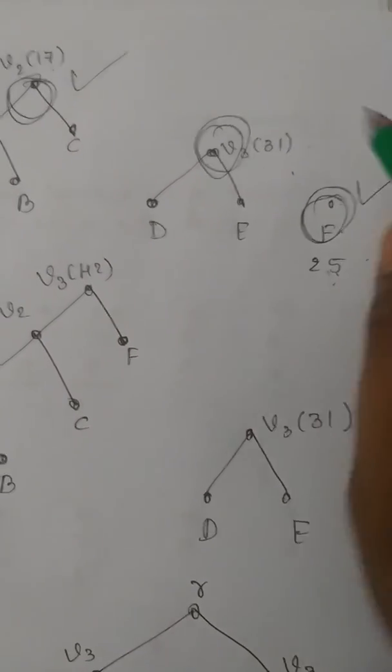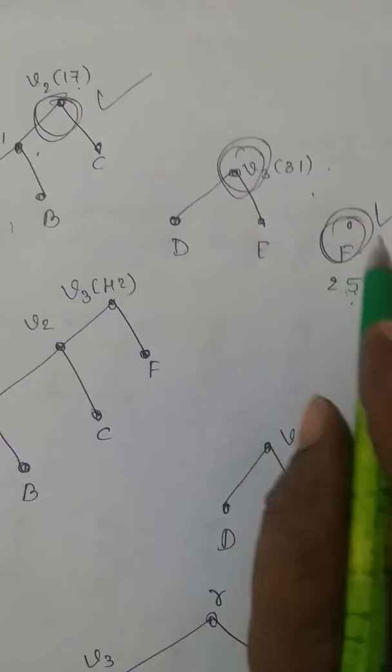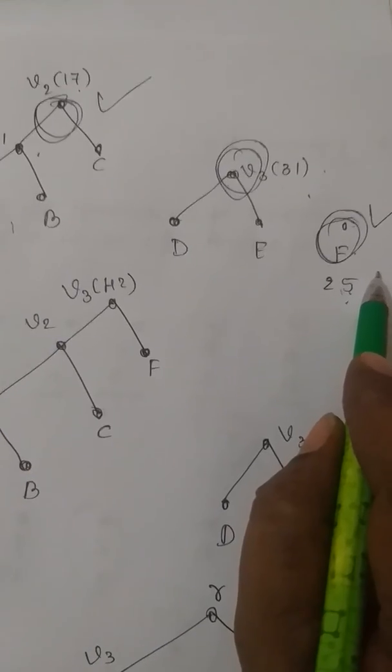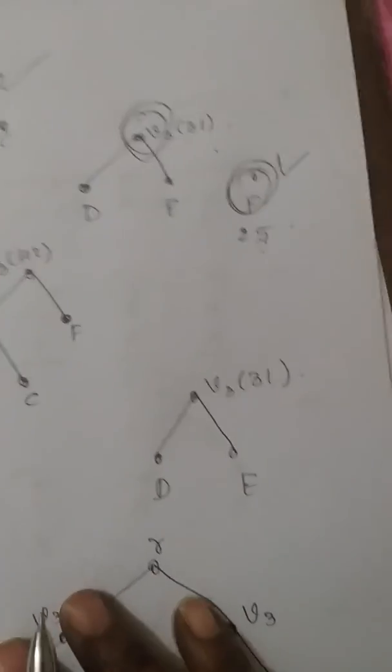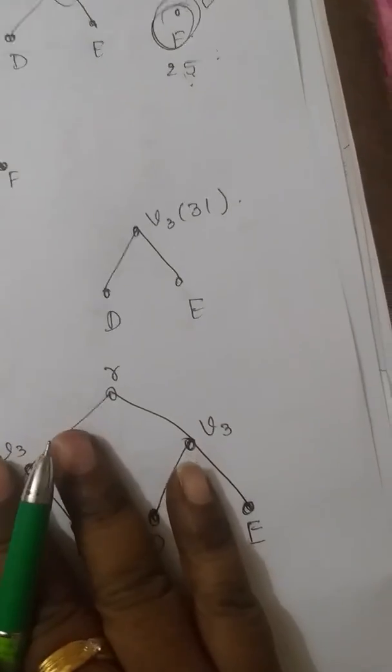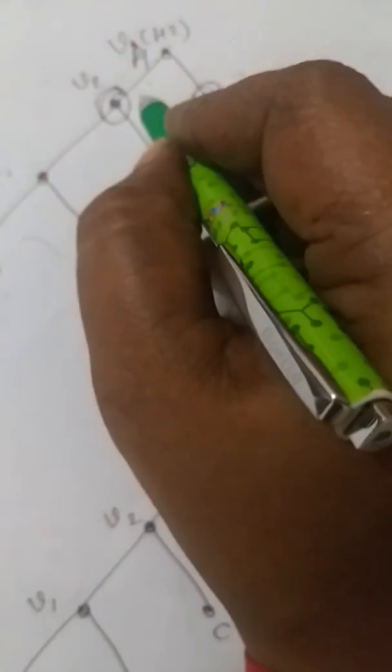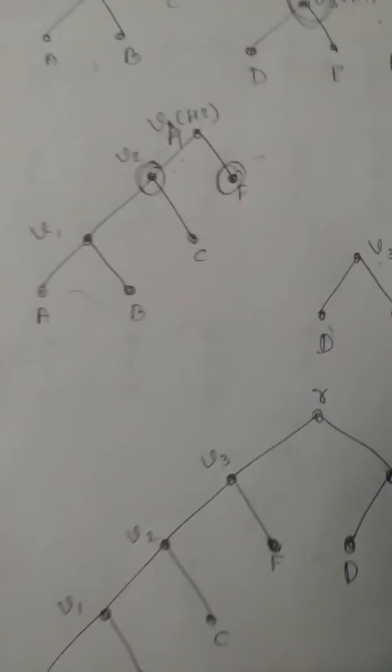So in the next step, I have to join V2 and F to the new vertex V4. That's what we have done here. See, this is V2 and this is F. I am joining those two to the new vertex V4 and the weight will be 42. Same thing, I have joined only those two vertices and I kept this DE as it is, V3 31. Correct?